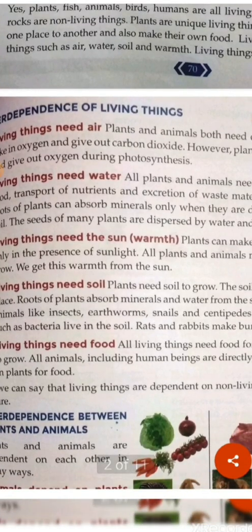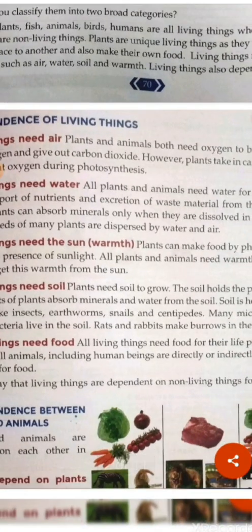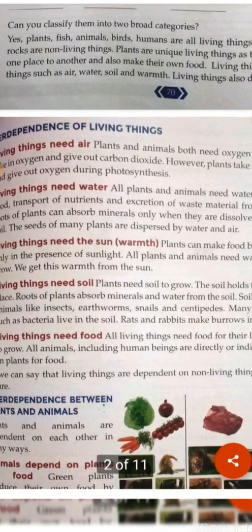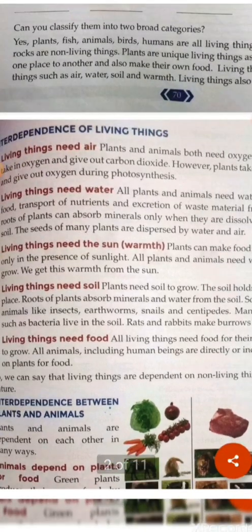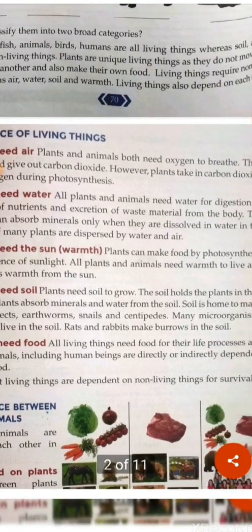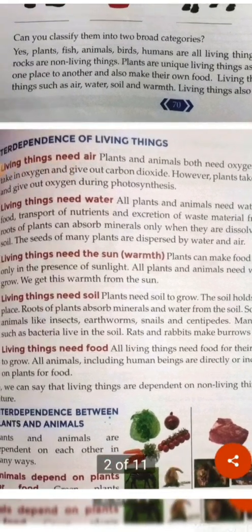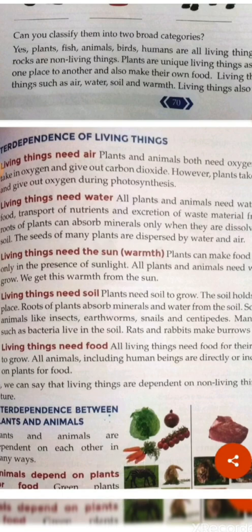Living things need warmth or sun, because plant can make food by the process of photosynthesis with the presence of sunlight, and all the animals and plants, they need warmth to live. Okay, so living things need soil. Plants obviously need soil because plants need to grow in the soil, and soil holds the plant properly in their place, and the plants absorb the minerals and water from the soil with the help of root.